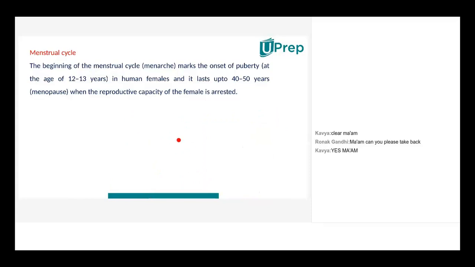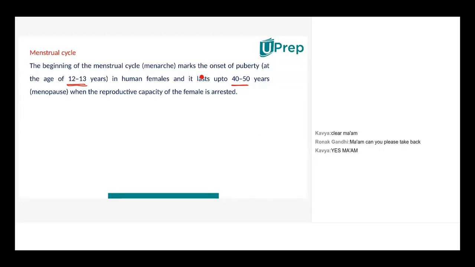When does this start happening? This starts happening at the age of 12 to 13 years. Until how long does it go? It goes on till the lady is 40 to 50 years of age. So almost 30 to 35 years, the woman will have this every month.